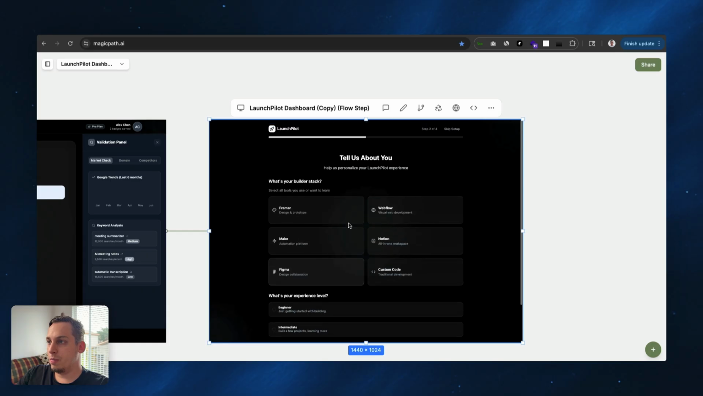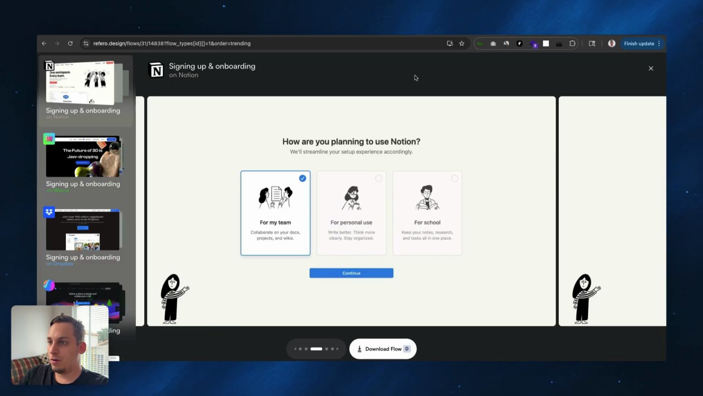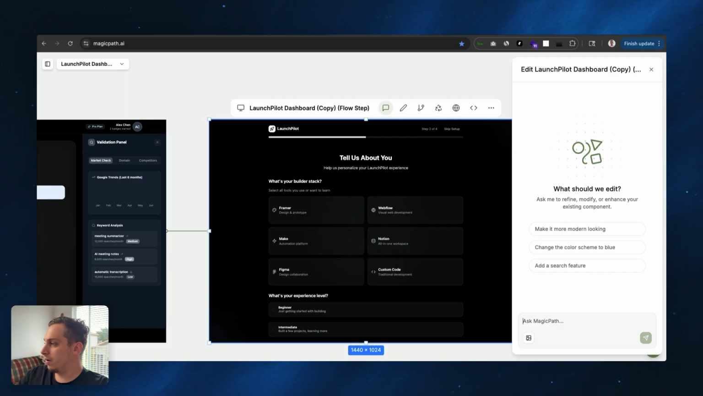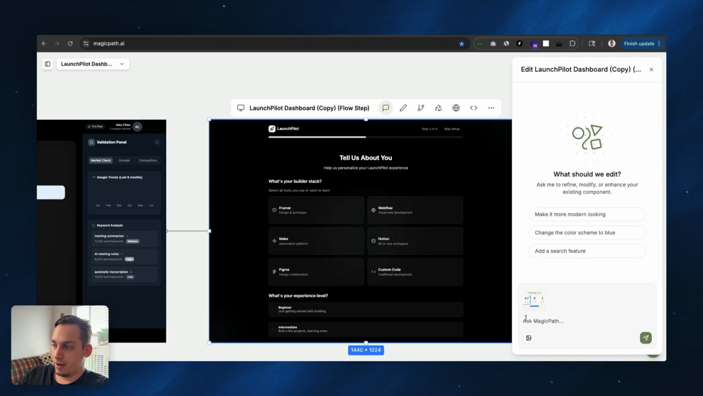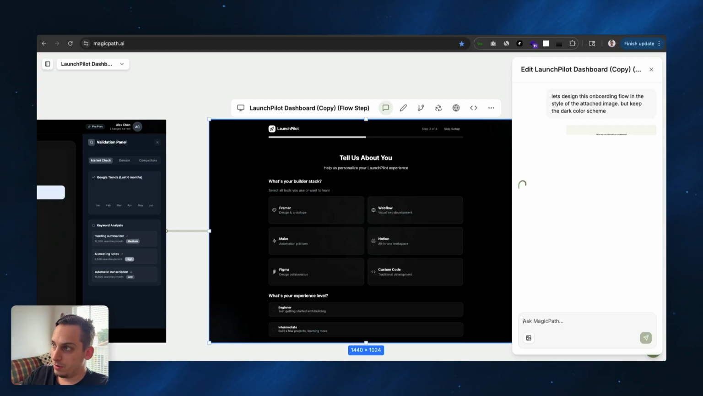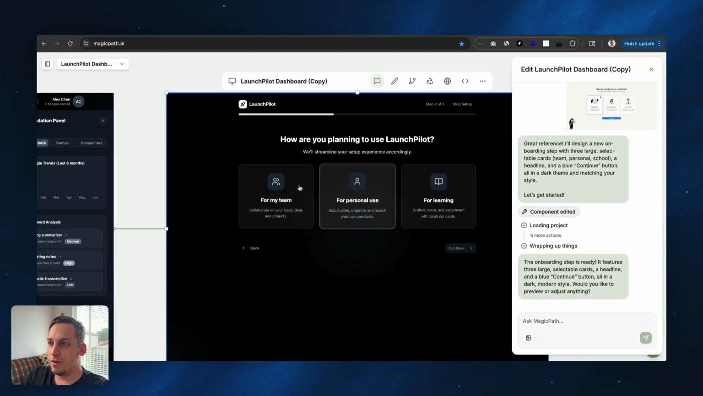But what we can do is go back into Refero and take a screenshot of this and ask MagicPath to design it in this style of Notion, right? So let's design this onboarding flow in the style of the attached image, but keep the dark color schemes. Click on enter, and then we get more of the same type of style, right? With the little check mark at the top. If you hover over it, you get this nice little hover fill color, right? And it's looking more and more like the actual Notion onboarding steps.